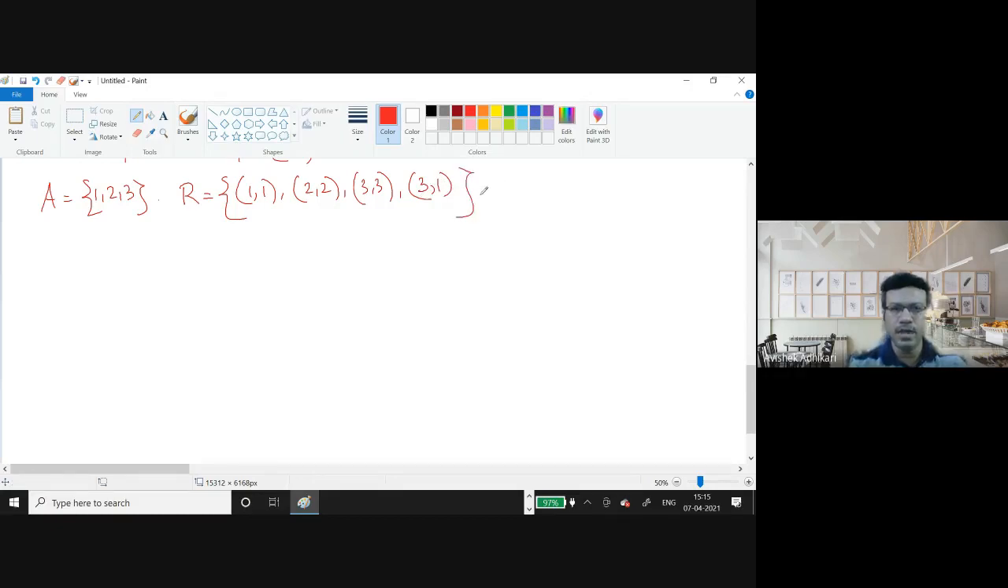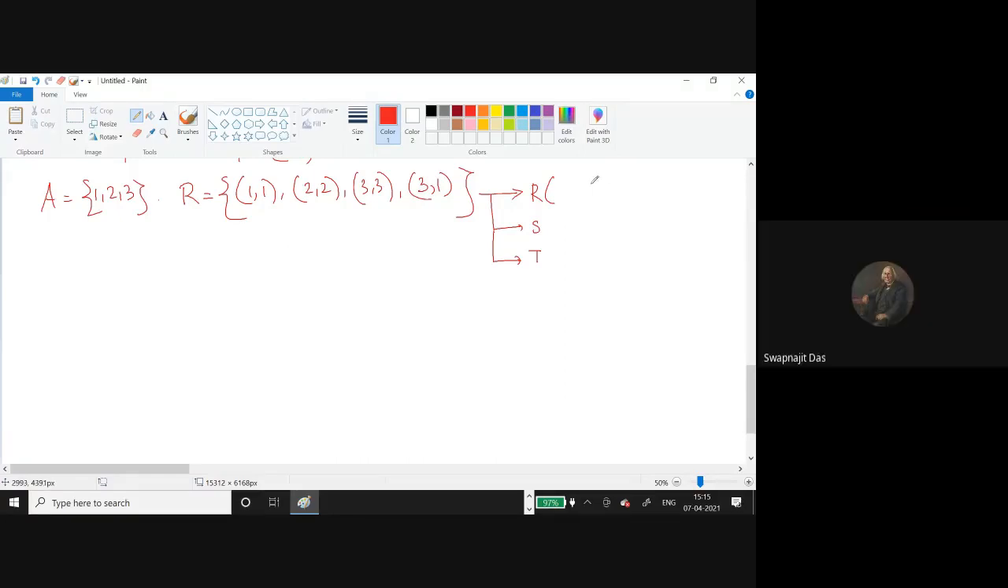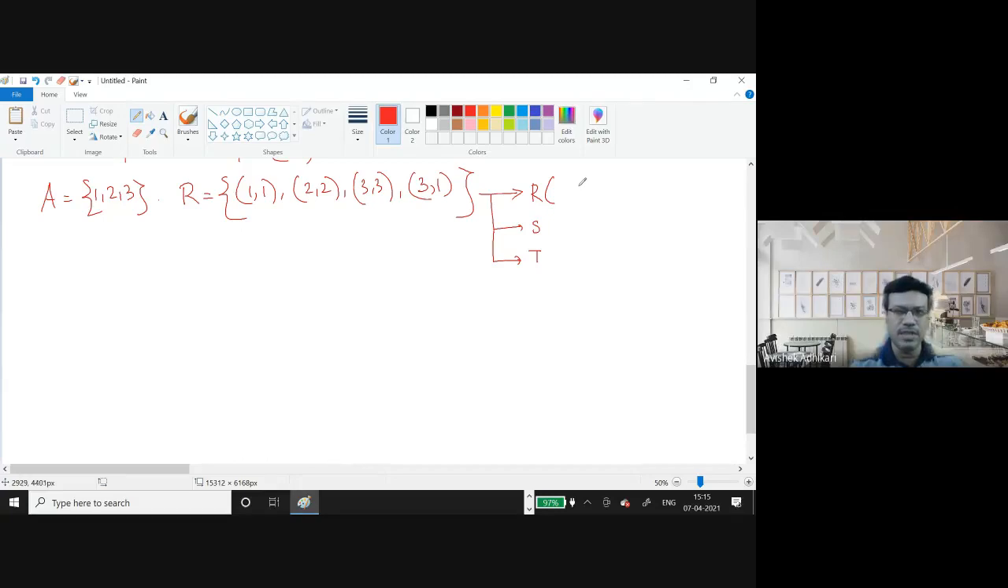Okay. Now tell me whether this is reflexive, symmetric, and transitive. Is it reflexive? Yes, sir. So what does reflexive say? A R A for all A belonging to the set. So you can see that all of them are there.